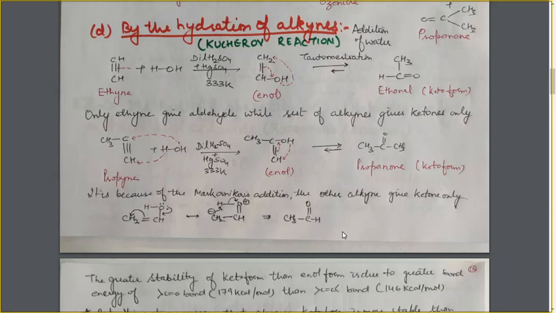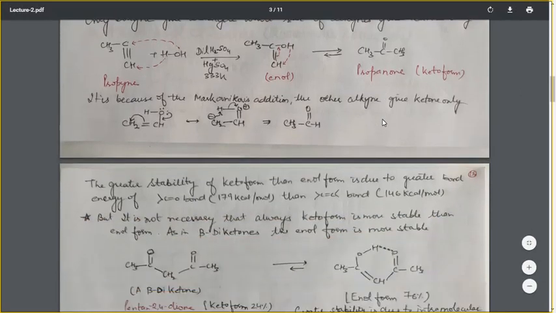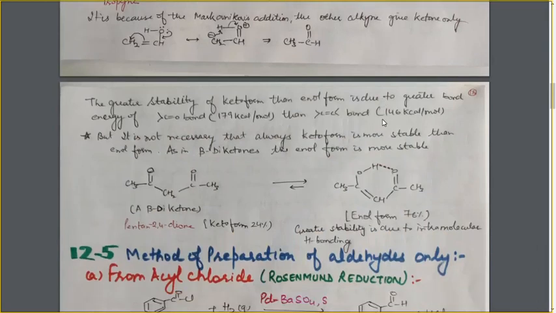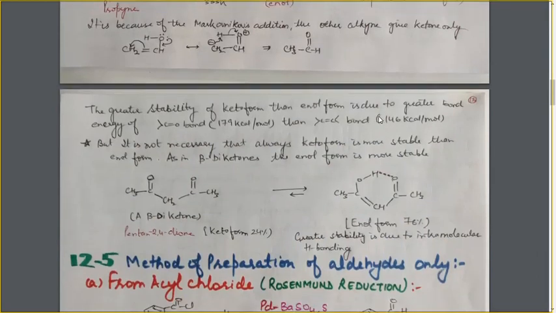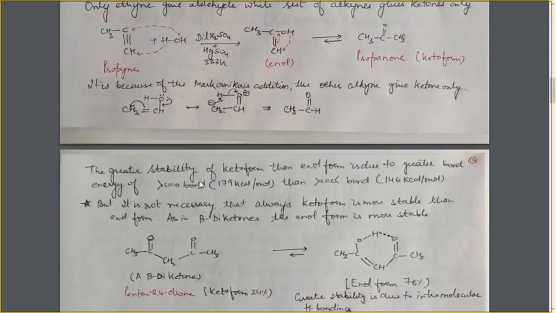Now the question arises, why is the keto form more stable as compared to the enol form? The greater stability of the keto form than the enol form is due to the greater bond energy of the C double bond O than the C double bond C bond.